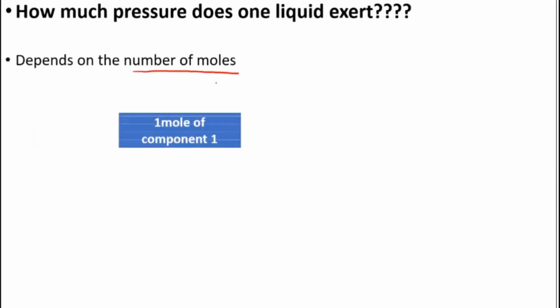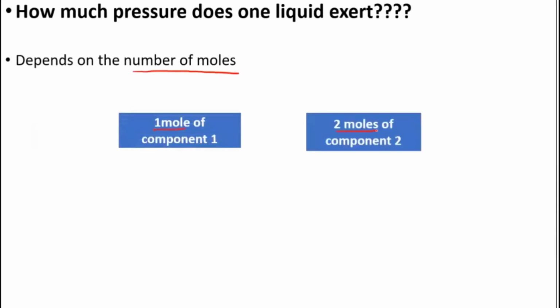it depends on the number of moles. So if you have 1 mole of one component and 2 moles of another component, you can see here 2 moles is larger. So if you have a large number of moles of one particular liquid, their vapor pressure will be higher, because they will go in large number into the vapor phase and they will exert more pressure. So it depends on the number of moles.